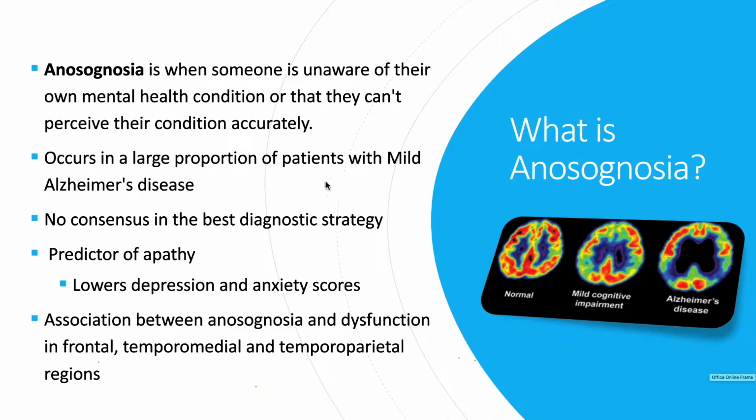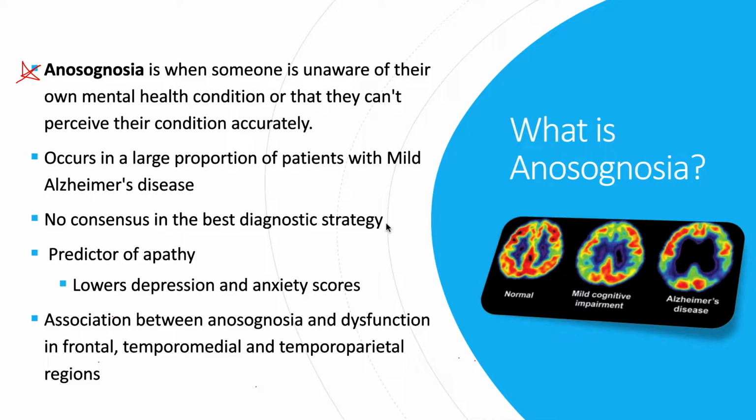To state it as it is, anosognosia is when someone is unaware of their own mental health condition or that they can't perceive their condition accurately. Anosognosia usually occurs in a large proportion of patients with mild Alzheimer's disease, and its frequency increases with the progression of the illness. So, in terms of diagnosis, there have been many strategies and instruments that have been validated to assess anosognosia in Alzheimer's disease. However, there is no real consensus on the best diagnostic strategy.